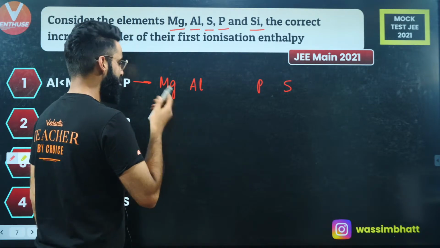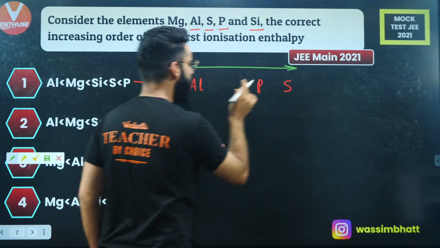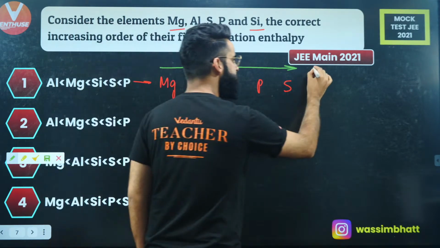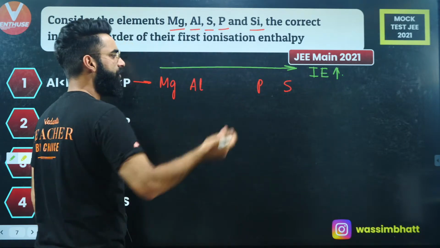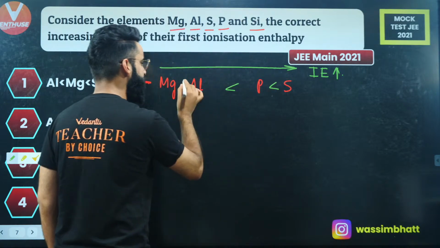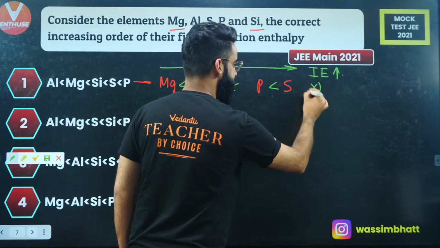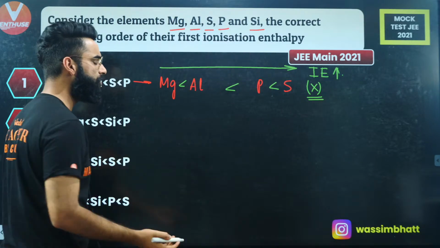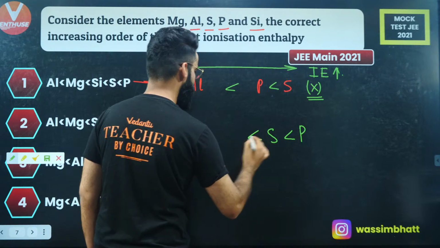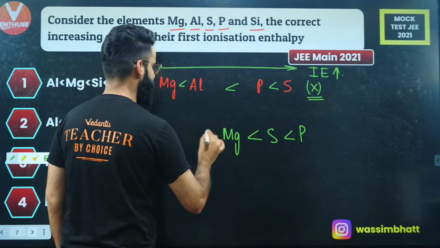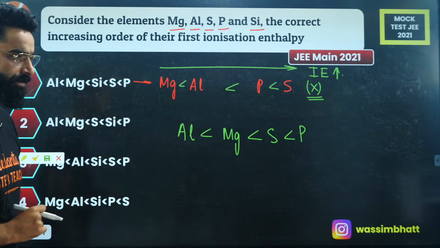And we must know, as we move from left to right in the same period, what happens to the ionization energy? Ionization energy increases, correct? So this is the expected order of ionization energies, but this is not the actual order. What is the actual order? The actual order is: phosphorus, maximum ionization energy, then sulfur, then magnesium, and then aluminium. This is the actual order over here.